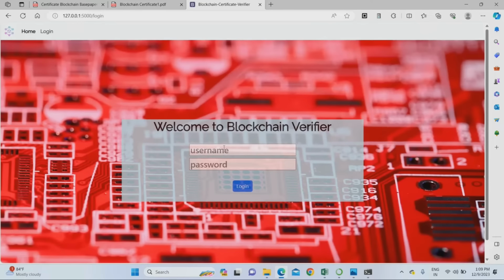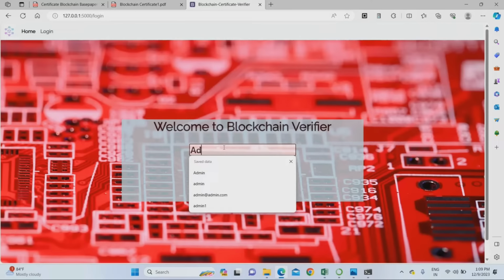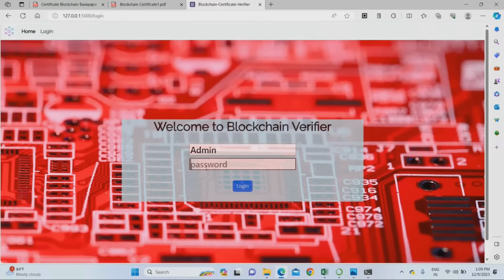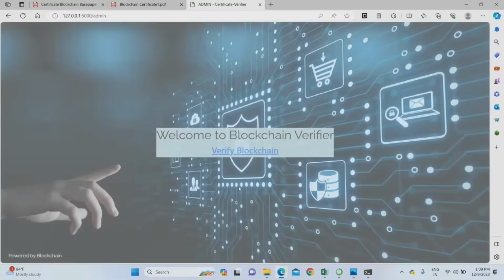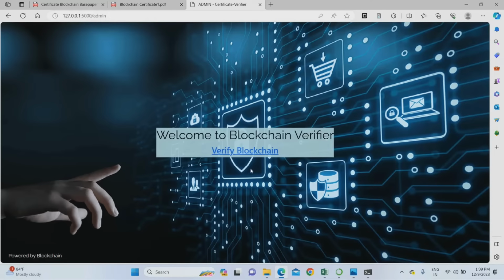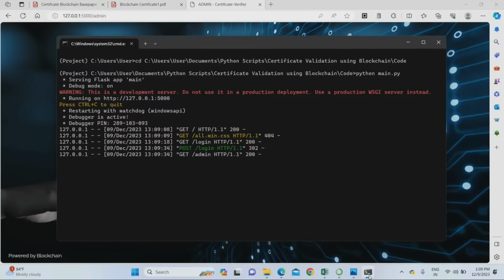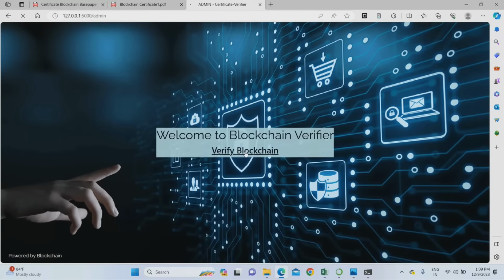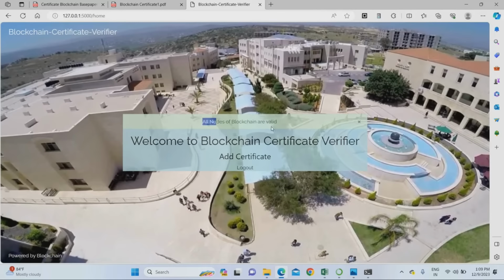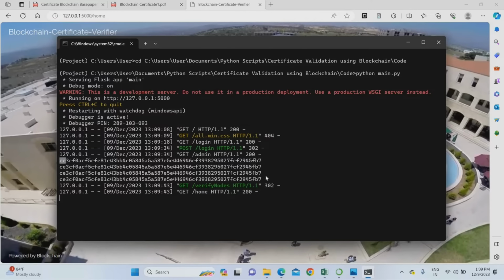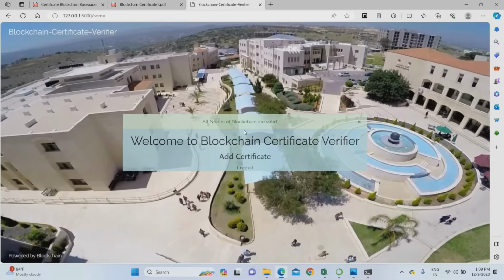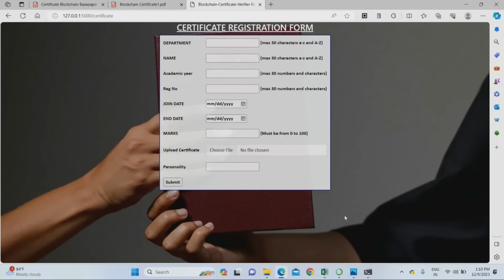Once you go to the login, you have to use a username and password. I have given admin as the username and password. You can change this depending upon your requirements. Just click login. Once the login is successful, you can verify the blockchain. Since data is already stored, you have to verify it. Click verify blockchain. Once verified, all nodes of the blockchain are valid. You can see in the terminal that the data are converted into hash format. Now you can add any new certificate. Just click new certificate. That's it.